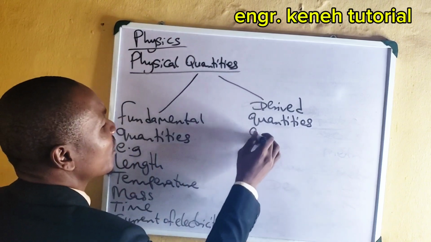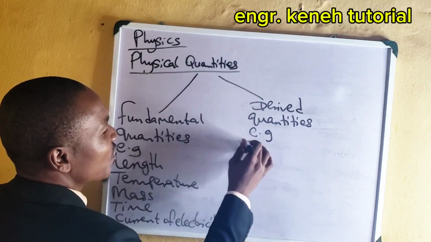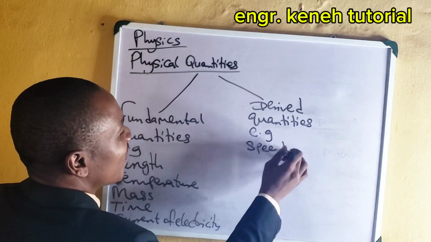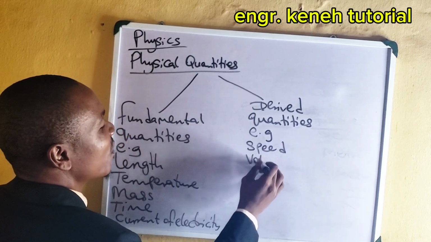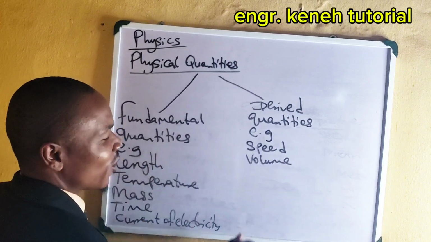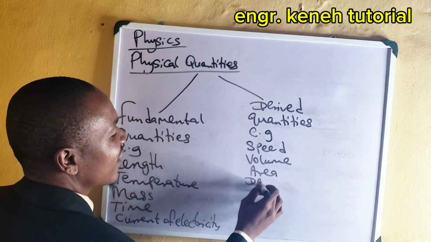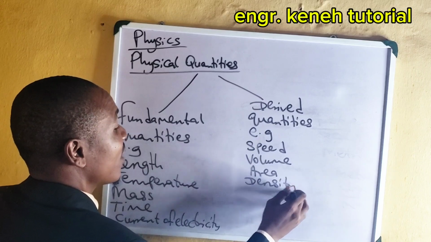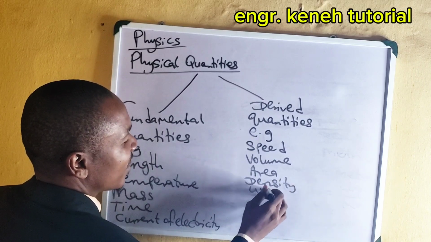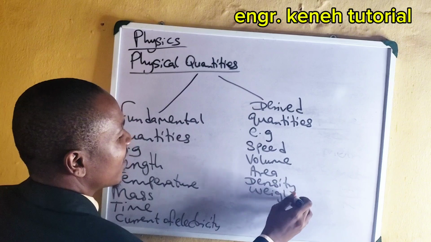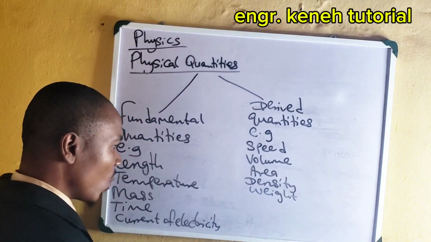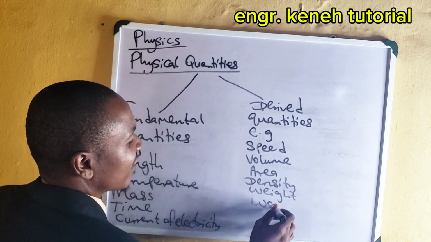We have examples. We have speed. Speed is here. We have volume. Volume is here. We have area. Can you see that? We have density. Density is here. We have weight. Weight is here. We have work. Work is here.